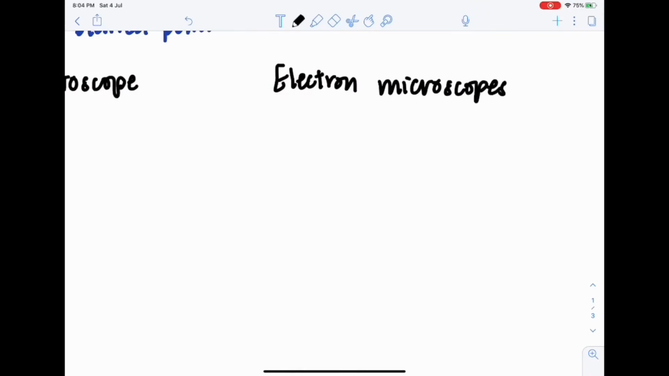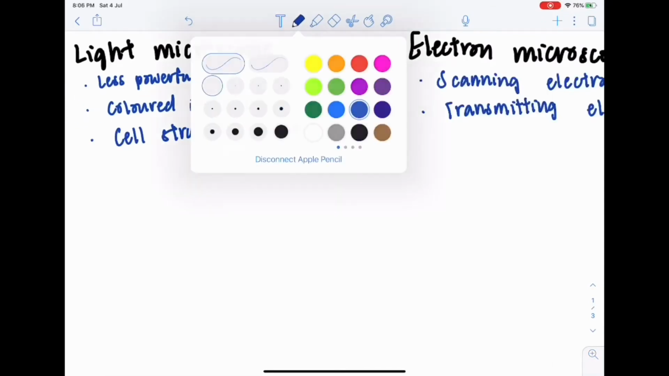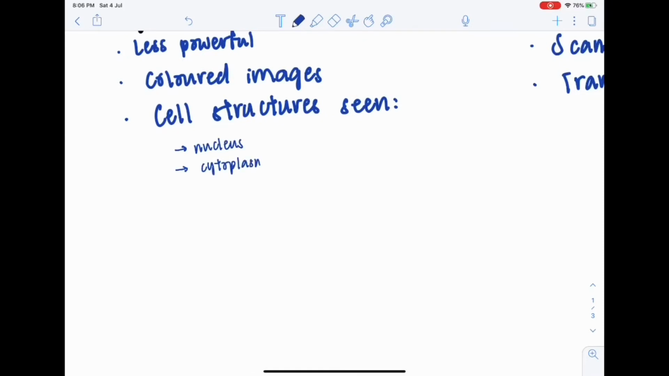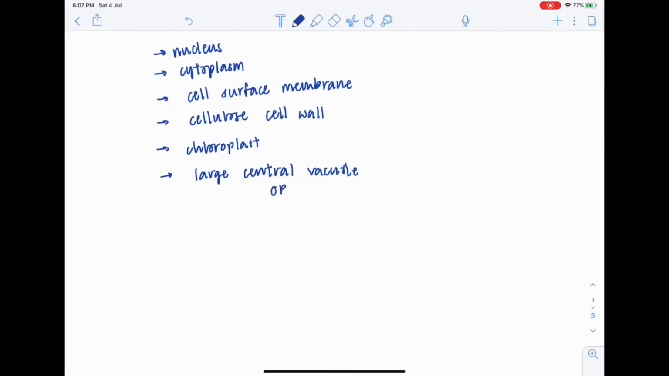Light microscopes versus electron microscopes. Light microscopes are less powerful than electron microscopes. Light micrographs can come out as colored images, whereas electron micrographs cannot. Cell structures that can be seen under a light microscope are the nucleus, cytoplasm, cell surface membrane, cell wall, chloroplast, and large central vacuole in plant cells, or multiple small vacuoles in animal cells.